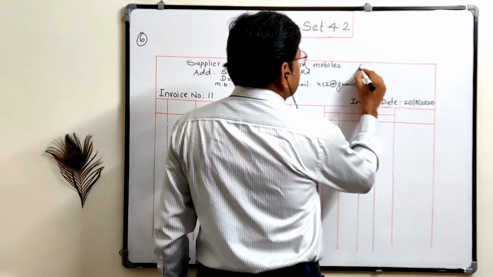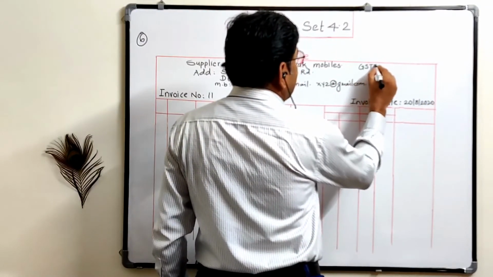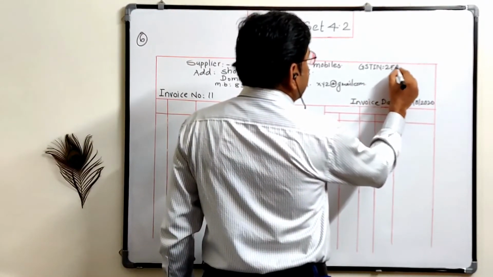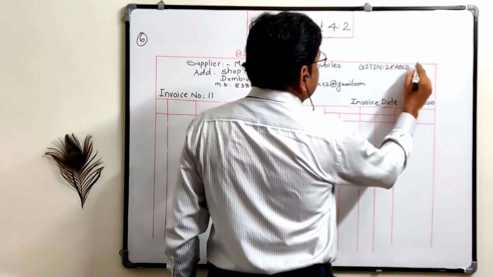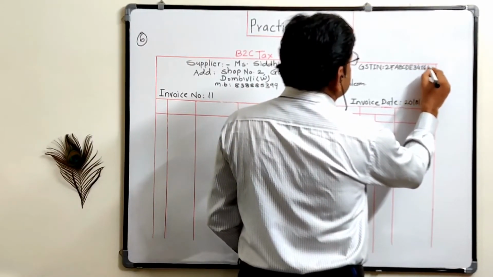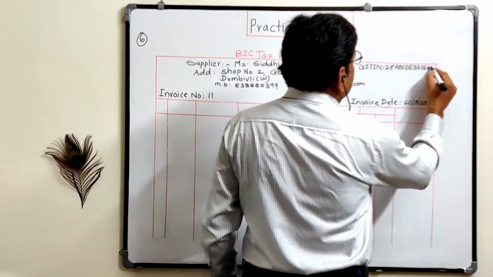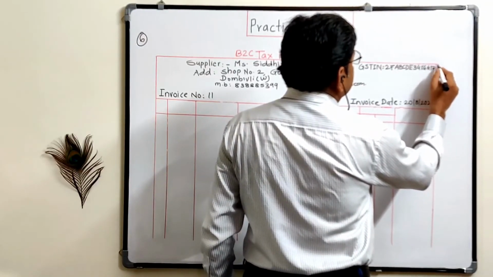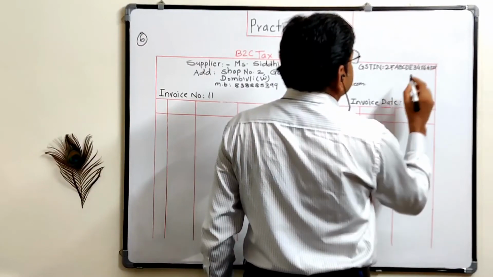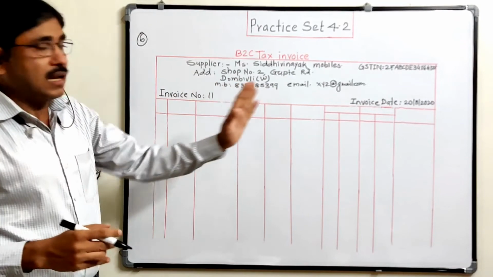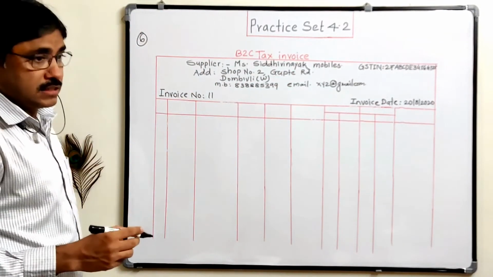And here the GSTIN, that number is 27ABCDE3456G, then 1Z and 5, like this. So write the 15 character alphanumeric GST number.